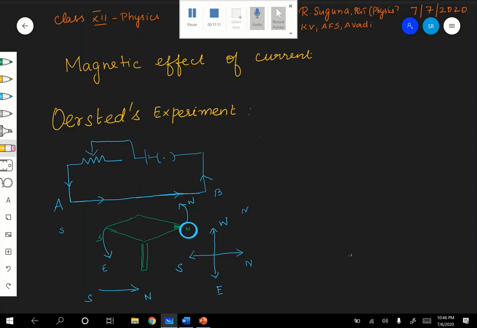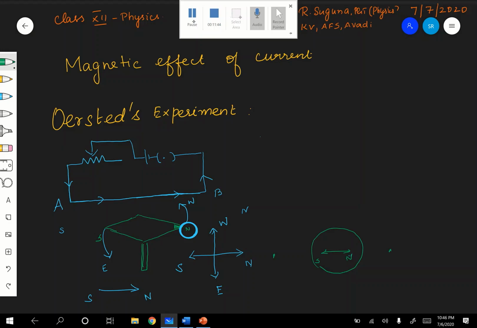Are you following how it works? For example, this is a magnetic needle, here north and here south. You know very well that Earth's magnetic south pole is in this direction, and the magnetic north pole is in this direction here.